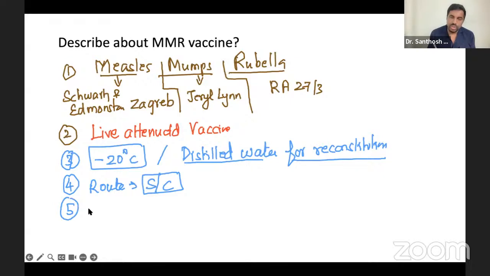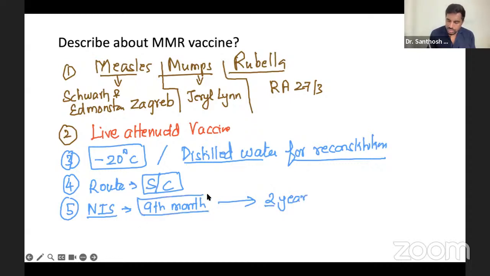According to the national immunization schedule, you are going to give the vaccine at the 9th month after childbirth, and later your booster when the child is around 2 years old. Okay, 9 months, don't forget, 9 months is very, very important. So live attenuated, everything we mentioned.